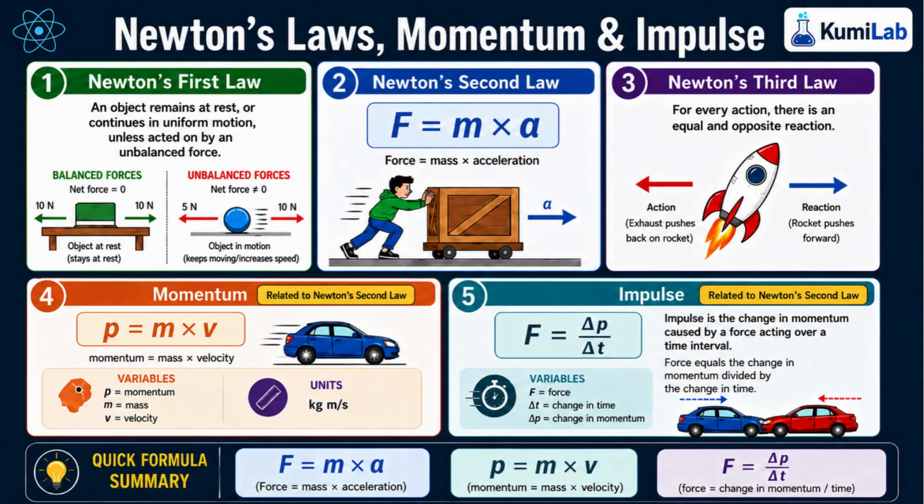Momentum and impulse complete the view, the laws of motion working through the earth. P equals m times v for momentum in motion. Force times time gives the change in momentum. F equals delta p over delta t when the time is known. Newton's laws explain how motion is shown.